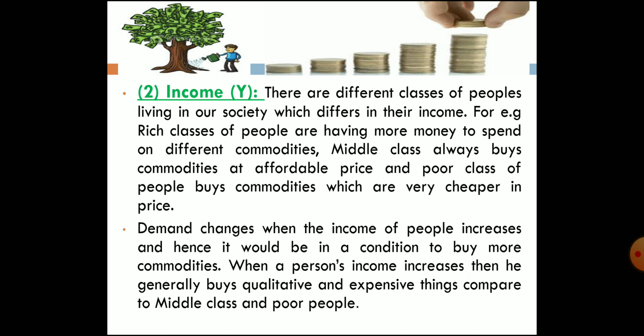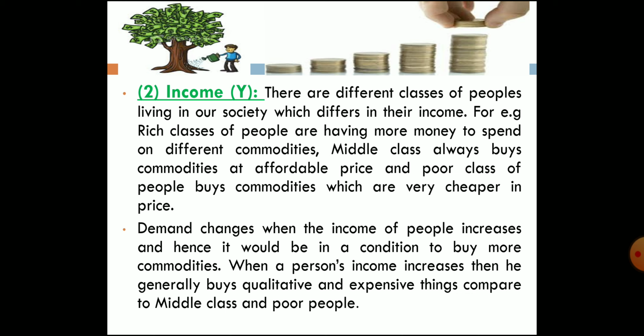Income of the consumer. Whenever the income of the consumer changes, there are mainly three classes in our society: rich class, middle class, and poor class. Whenever income of the consumer changes, demand will change. Rich class always prefers to purchase expensive branded qualitative goods, and poor class and middle class only purchase the primary goods at affordable price.